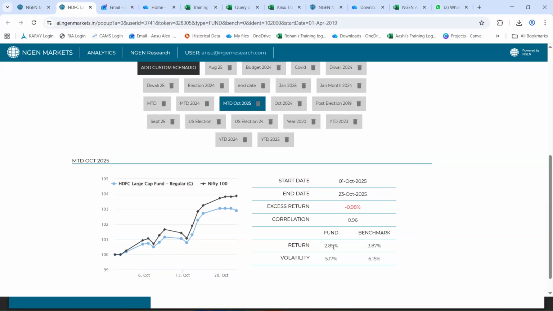Of course, both the fund as well as the benchmark gave a positive return. However, the fund was not able to beat the benchmark in this MTD time period. And also the benchmark took a considerably higher level of risk than the fund.